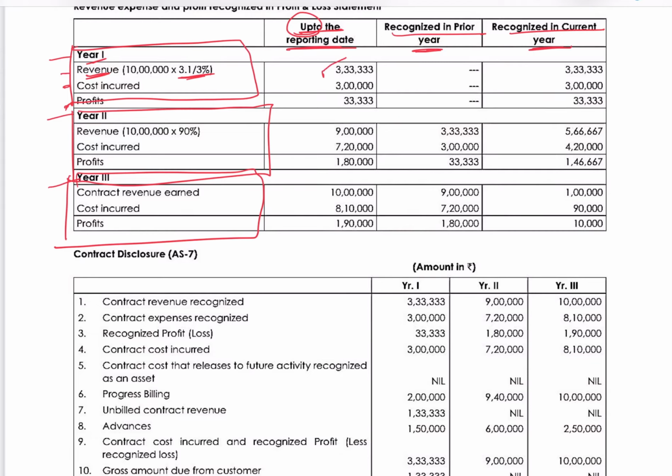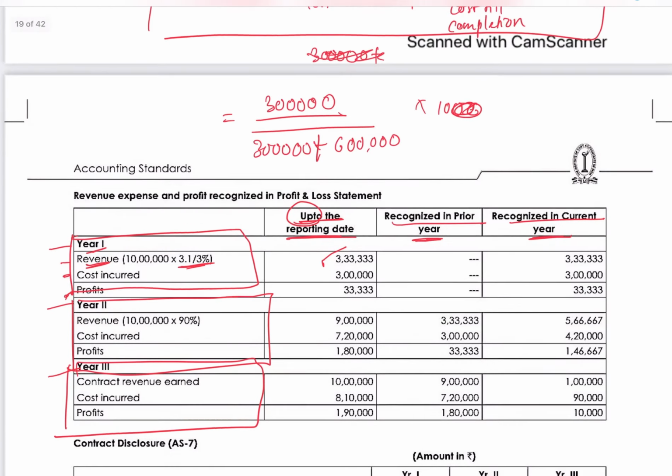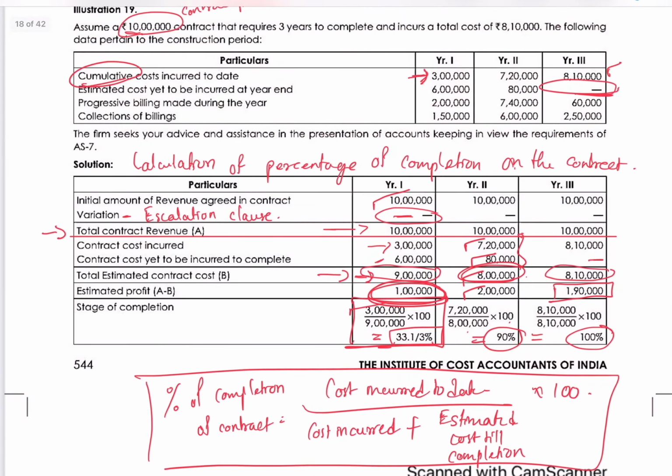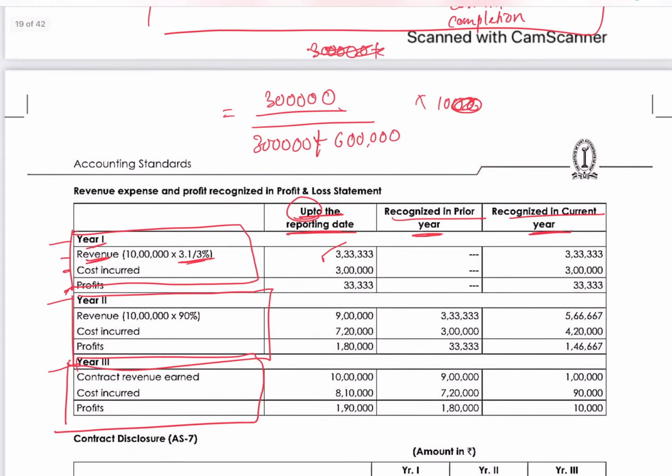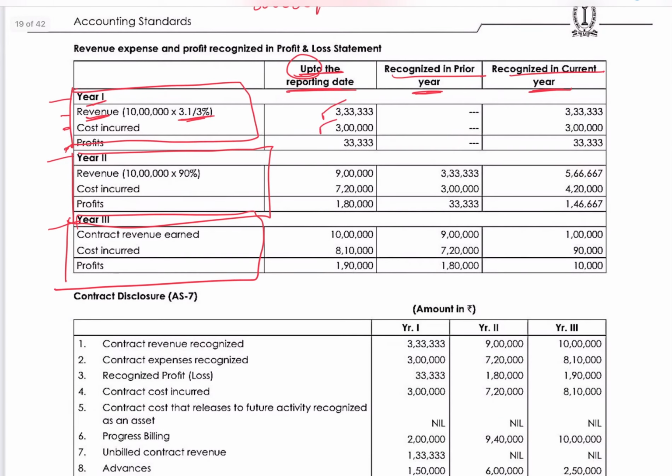That is the revenue which we will book in year 1. Cost on actual basis as they have given us, 3 lakhs was the actual cost. So the profit actual is 33,333. This is the first year. So recognized in previous year will be nothing because this is the first year of the contract. So recognized in current year is what actually hits your P&L account. Same figures will be.